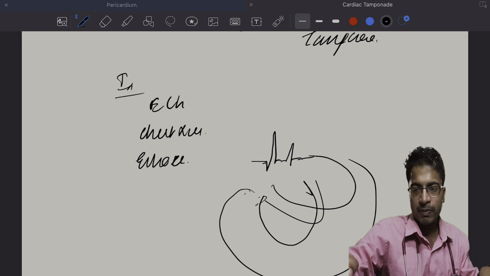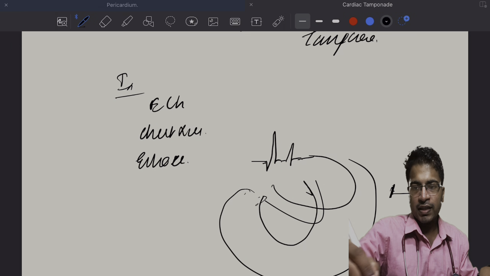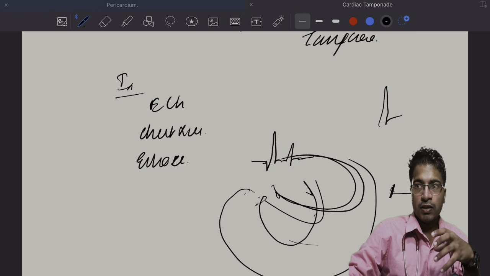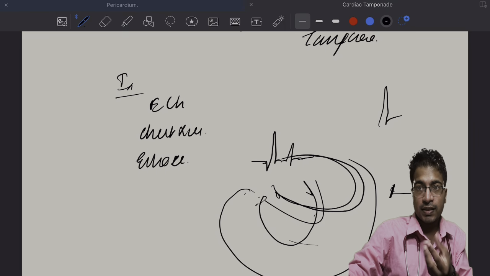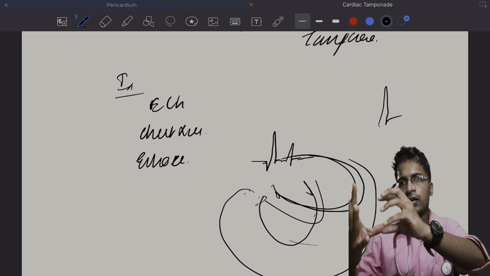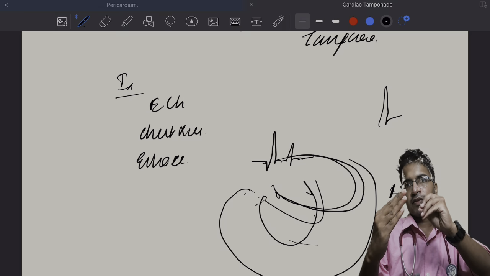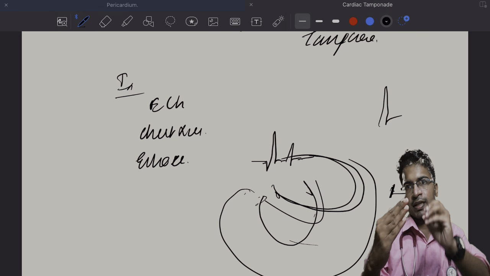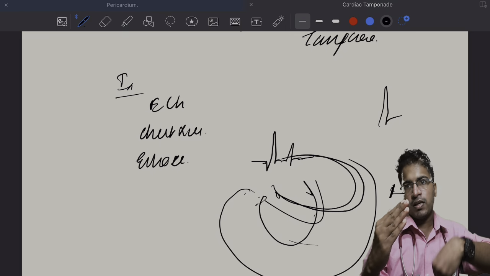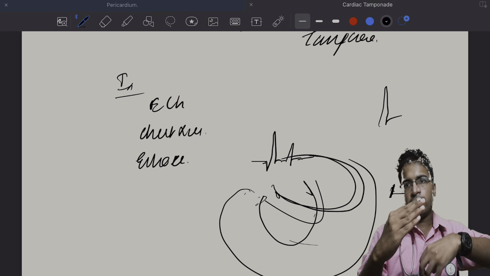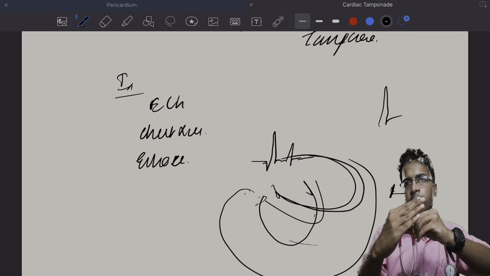If you keep the electrode here, when the ventricle is near the electrode, you will have a positive QRS complex.